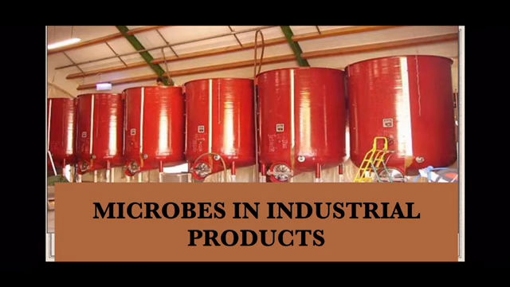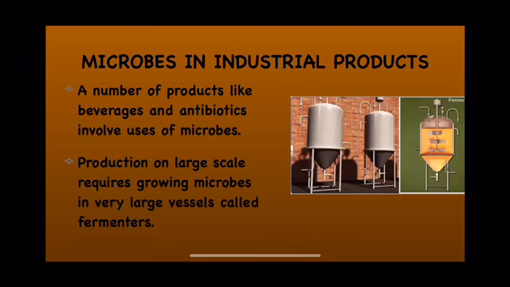So now we will study what is the role of microbes in industrial products. They play a very important role in industries also, right? So here, a number of products like alcohol and antibiotics. You all are familiar with the term antibiotics. In lower classes you have studied about antibiotics, that is, the drugs which are used to kill disease causing pathogens.